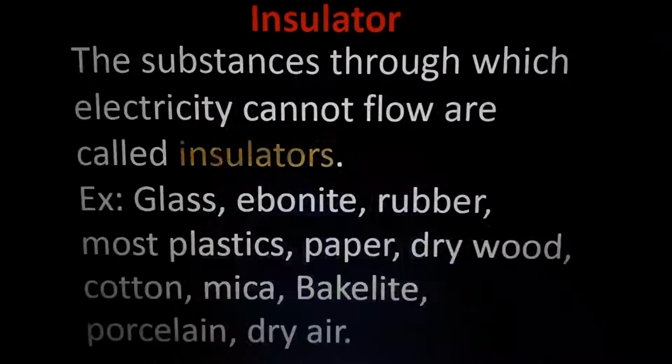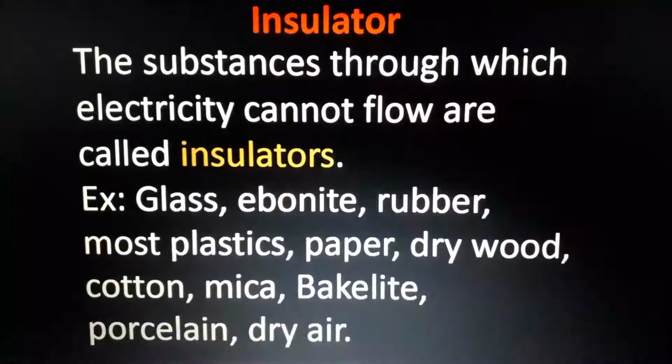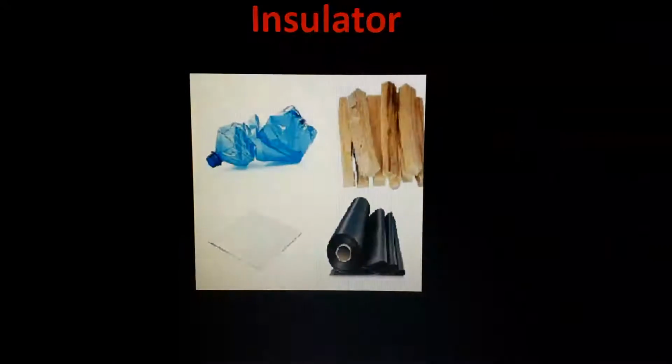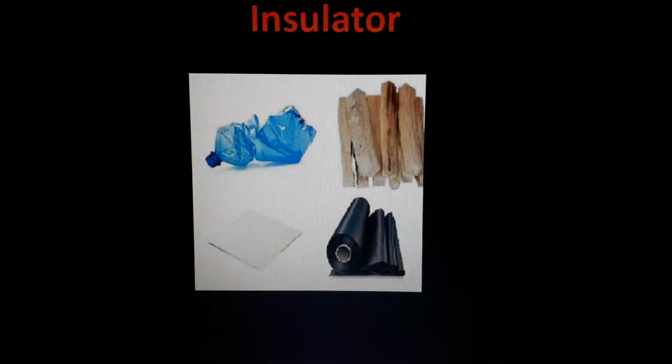So I thought you understand about conductors and insulators and these different types of circuits. These are photos of insulators: dry wood, plastic bottles, plastic sheet, paper. Examples of insulators, you already know that.